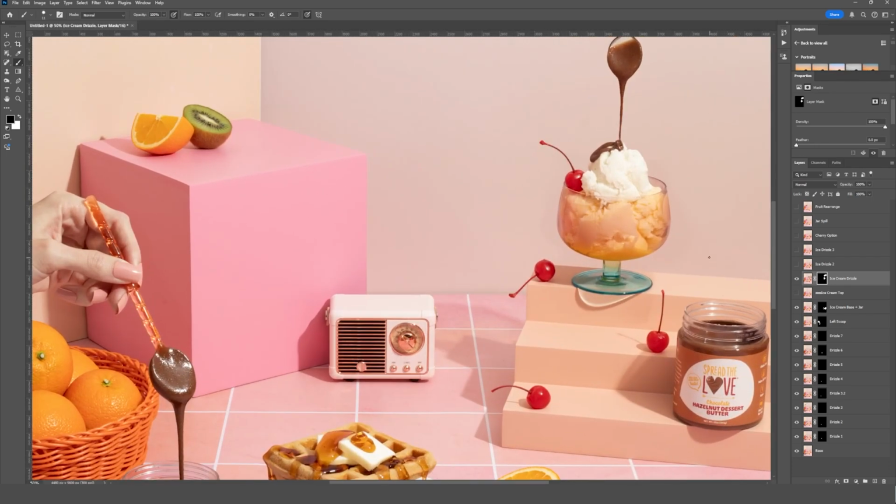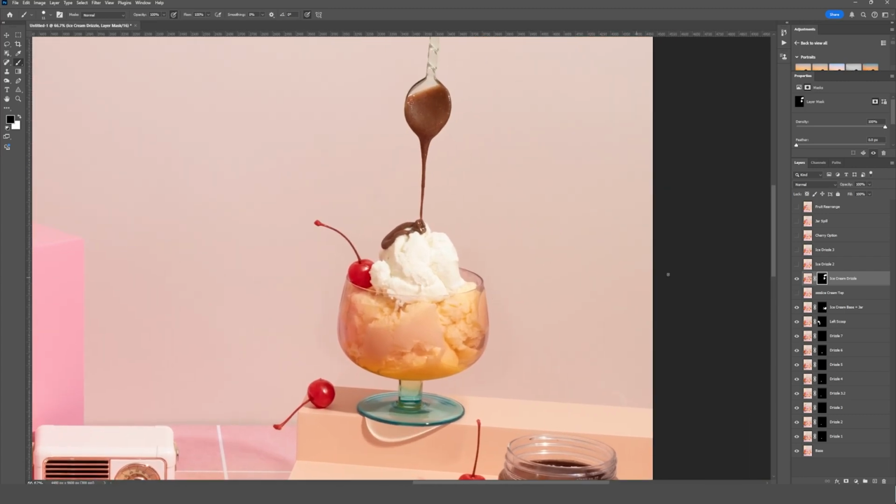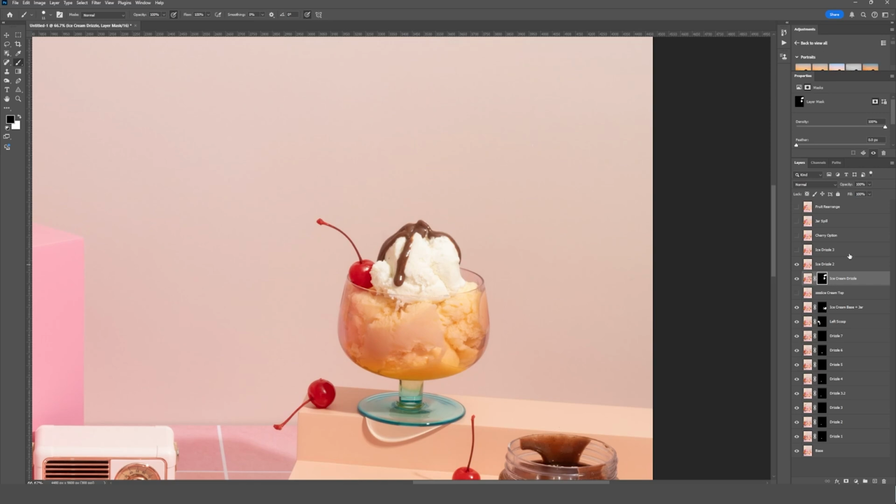Okay, so now it's just a matter of adding in the rest of our ice cream drizzles, and then we'll come back and fix the ice cream in the glass.